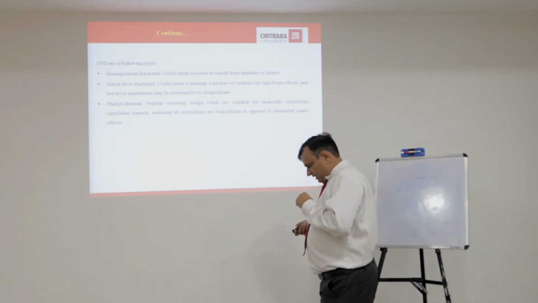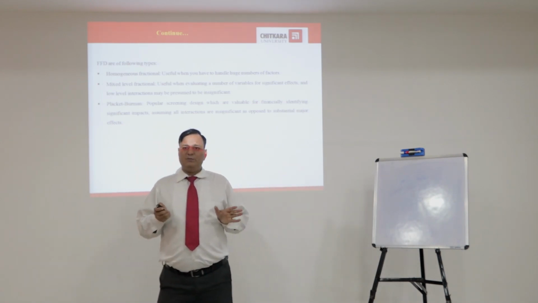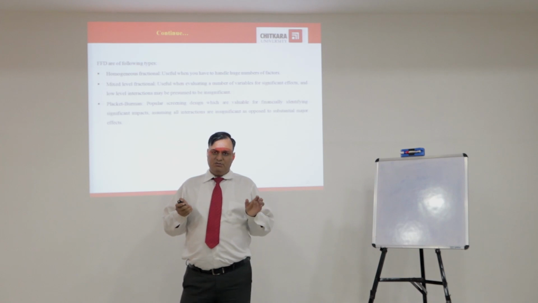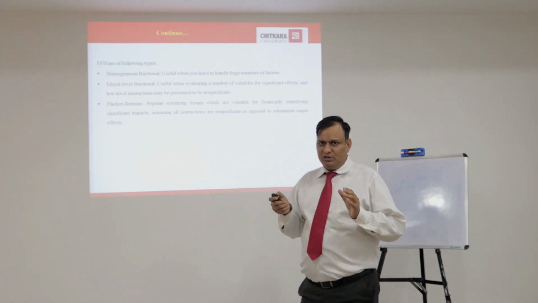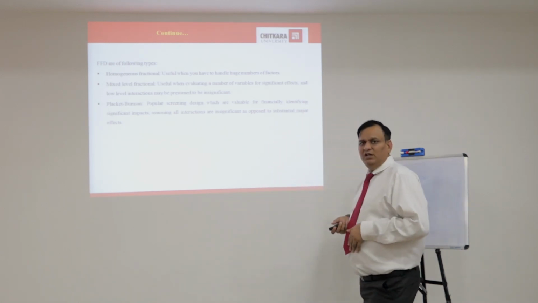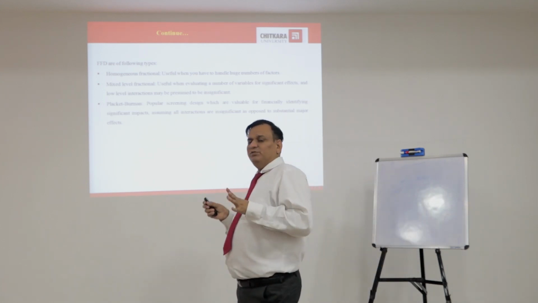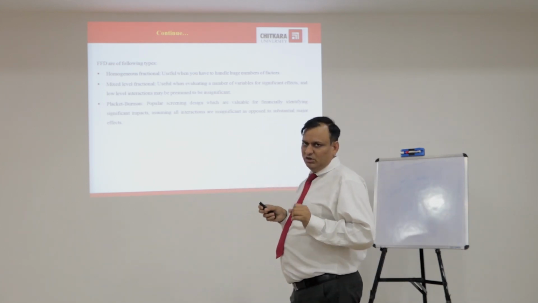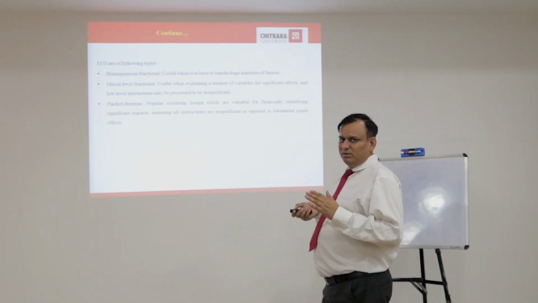Plackett-Burman design. If it is not clear which type of independent variables we have to use, then we select a large number of factors, a large number of independent variables, and first of all we apply Plackett-Burman design. From the large number of factors, we select some 2, 3, 4 factors which are very important for our formulation, what we want to formulate. So first of all, we will apply Plackett-Burman design.